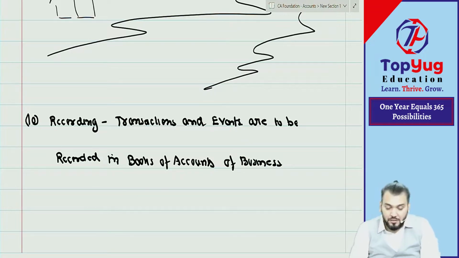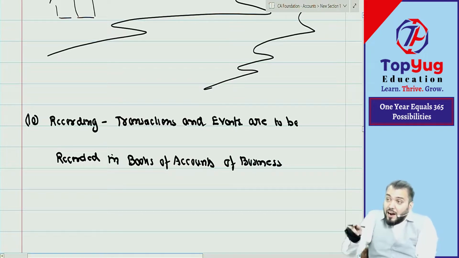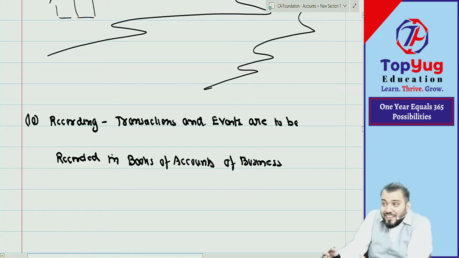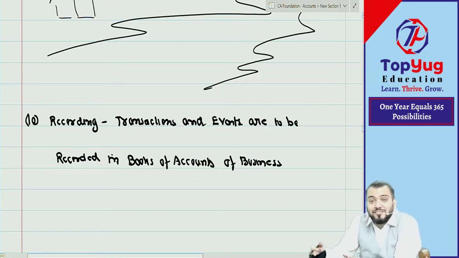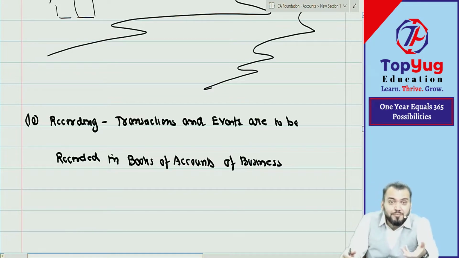Understood? Now, transactions and events are to be recorded somewhere. That place is known as what? Books, books of account. And that book is for which business?